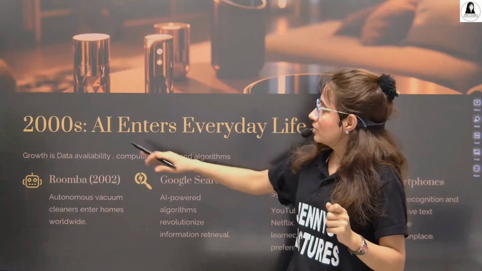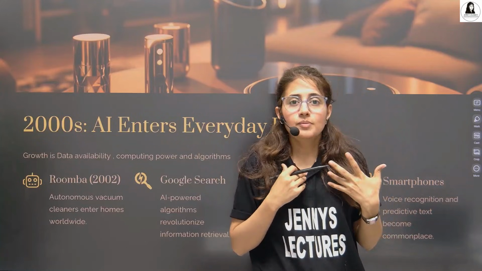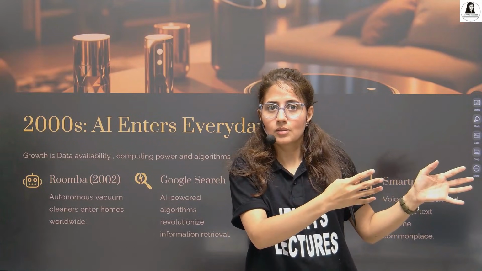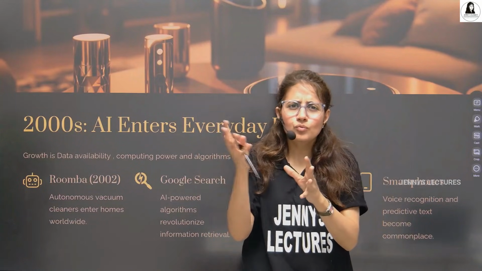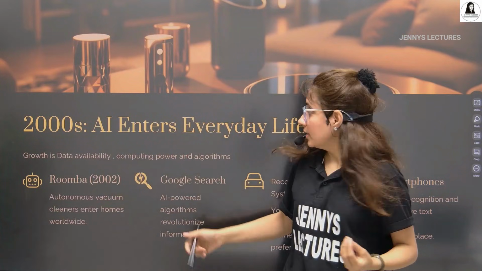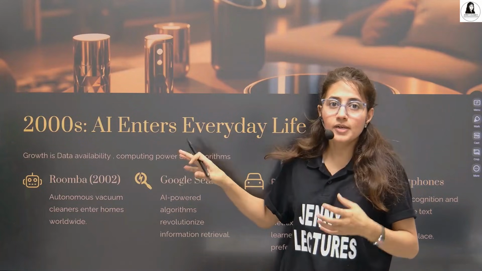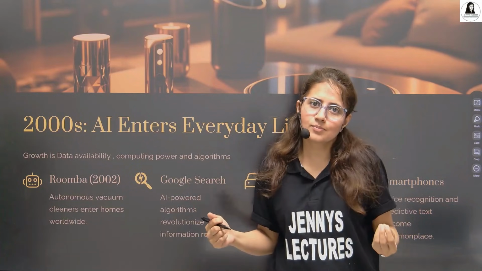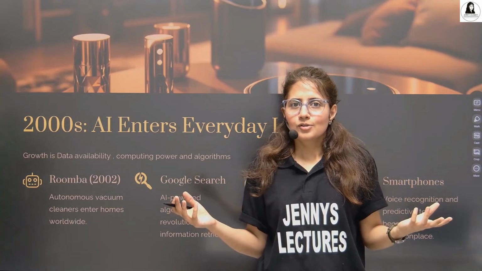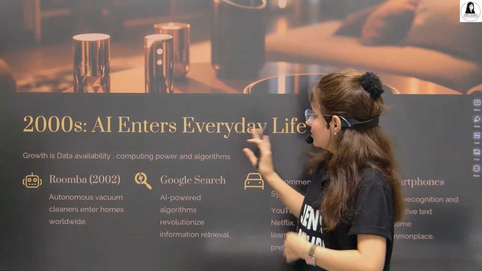Now the era of the 2000s came into the picture, and at this time AI entered real, everyday life, though I think we may not have noticed it. At that time there was growth of digital data, the internet was booming, so data was available, along with computational power and solid algorithms. That's exactly what is needed to train an AI model. So then came a boom in the modern AI era, and AI entered everyday life.